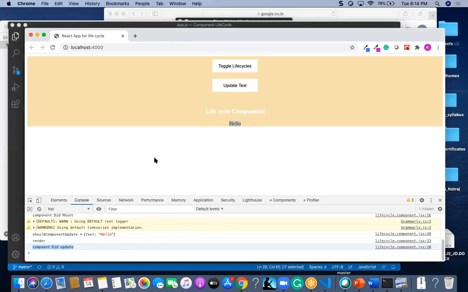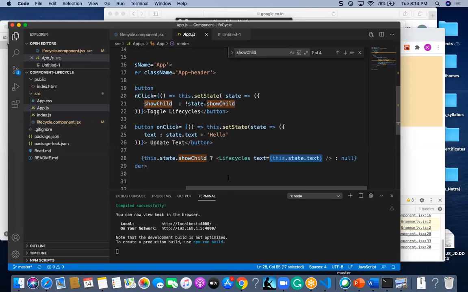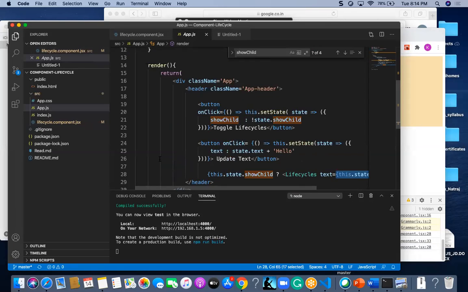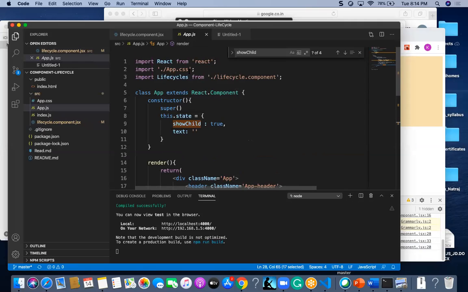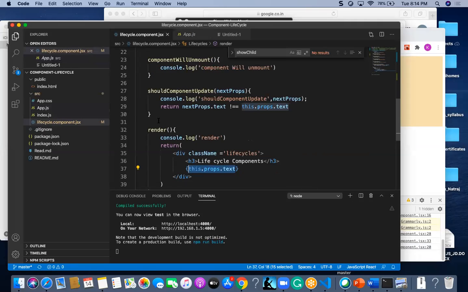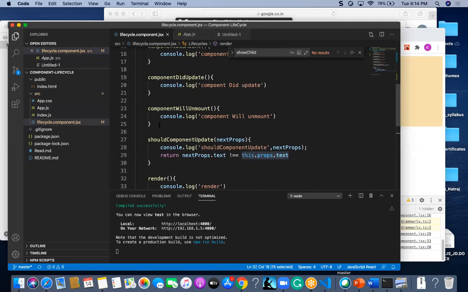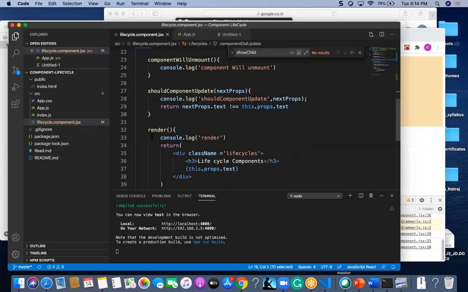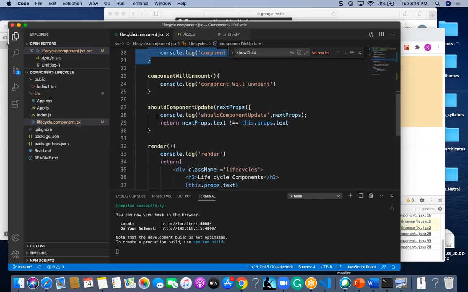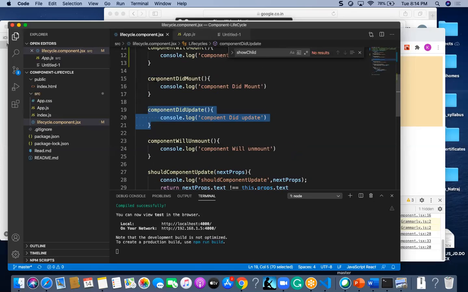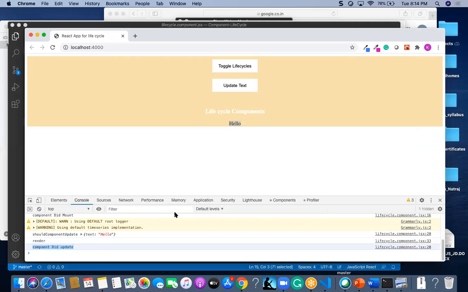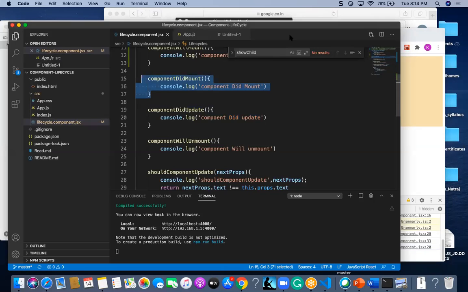Unless we are updating, the component did update cycle method won't get executed. Only component did mount will be executed, but not component did update.